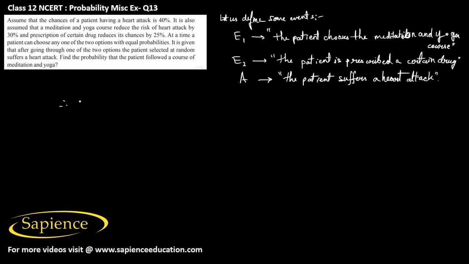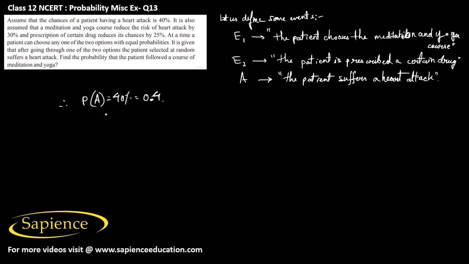Therefore, here it is told that the probability of the event A, means the probability that the patient suffers a heart attack, is 40%. So it is 0.4.